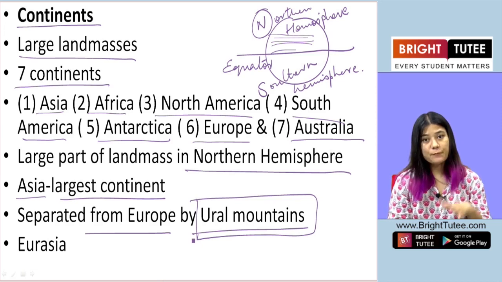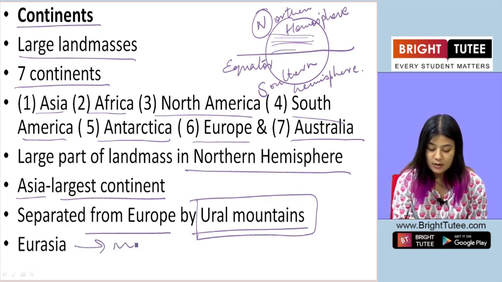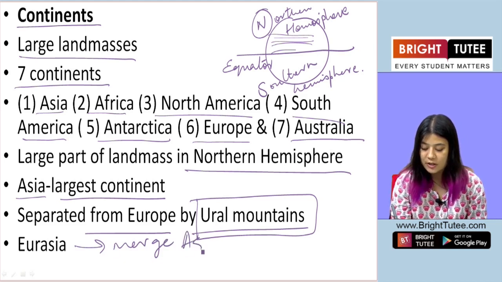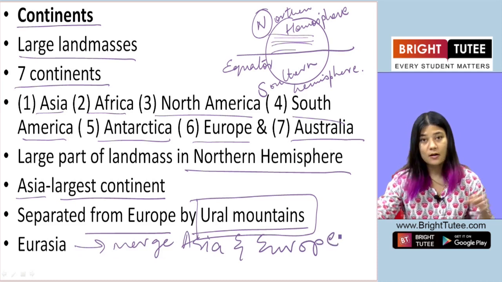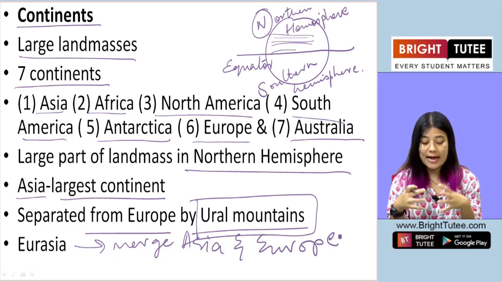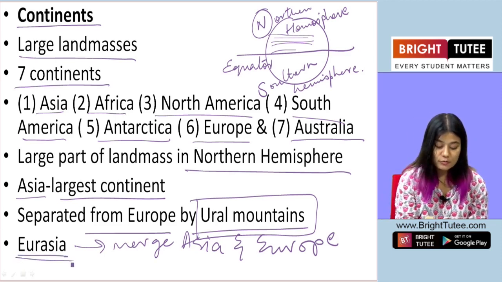But if we merge Asia and Europe, then the merged landmass of Europe and Asia is called Eurasia.